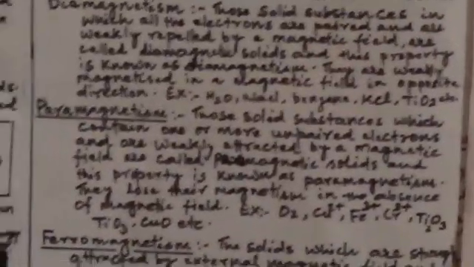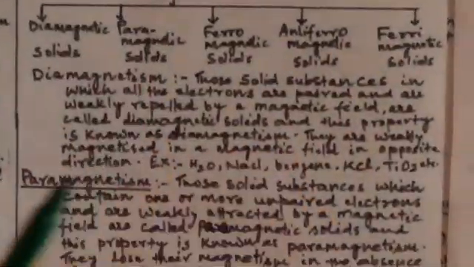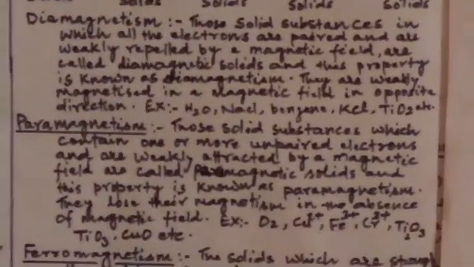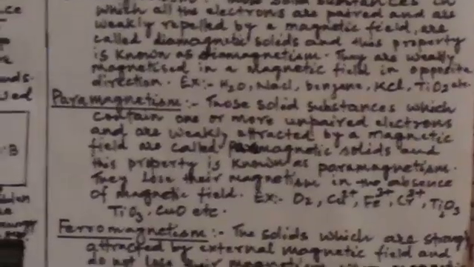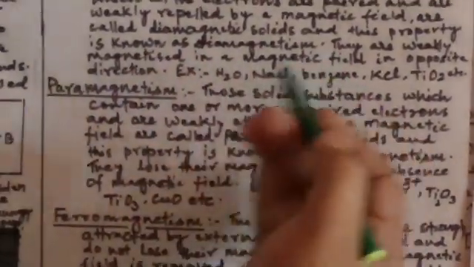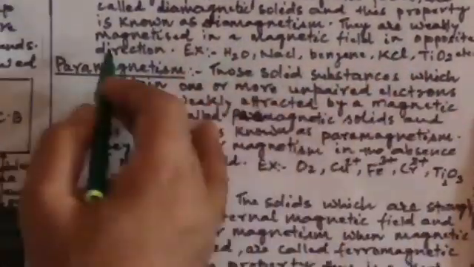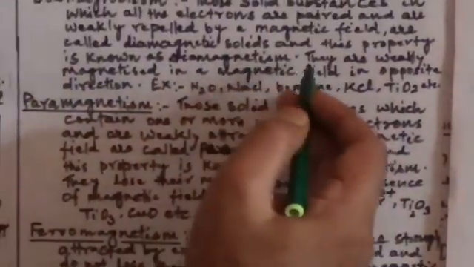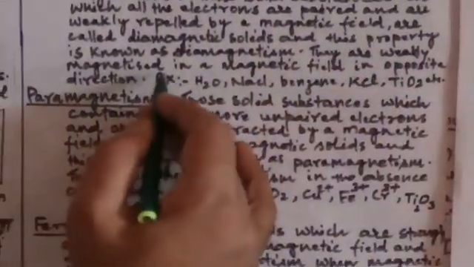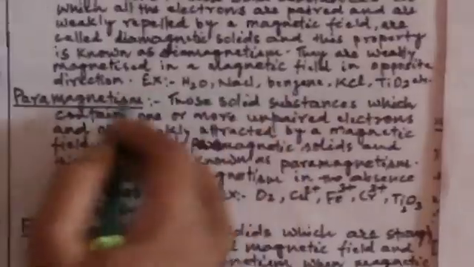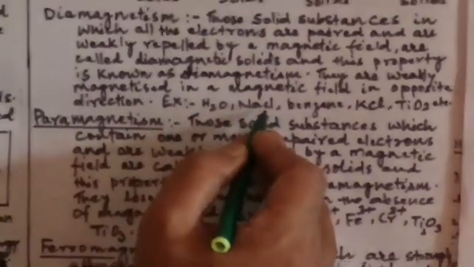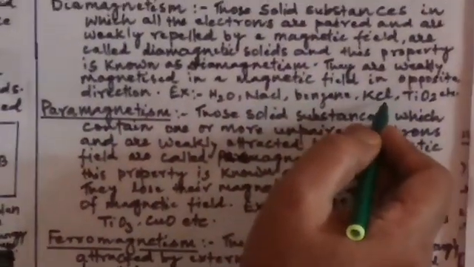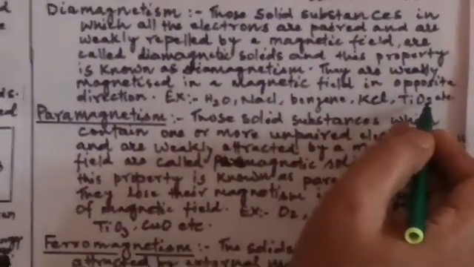So a substance which has only paired electrons, having no unpaired electron, is weakly repelled by the external magnetic field and is said to be diamagnetic. They are weakly magnetized in the magnetic field in the opposite direction. Examples of diamagnetic substances are water, NaCl, benzene, KCl, titanium dioxide, etc.